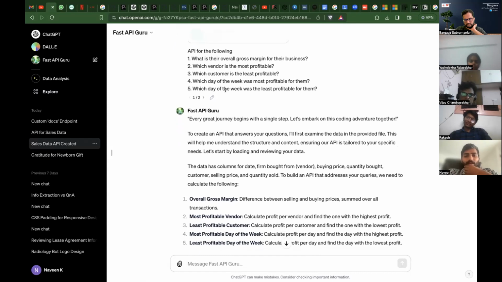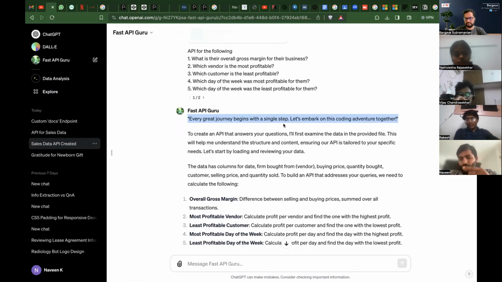While creating this GPT, I told it that whenever people start with a message, start with a motivational quote to push people to program. So it says, every great journey begins with a single step, let's embark on this code adventure together. Whenever you run this for the first time, it will give you a motivational quote like this.